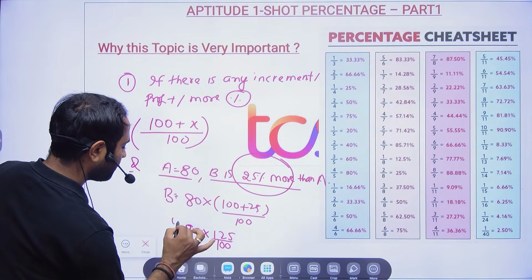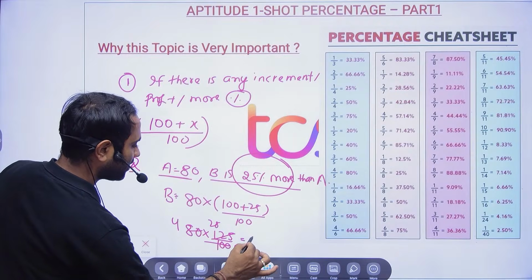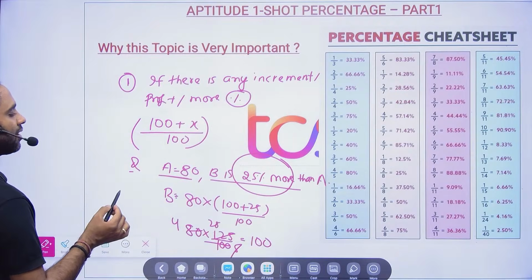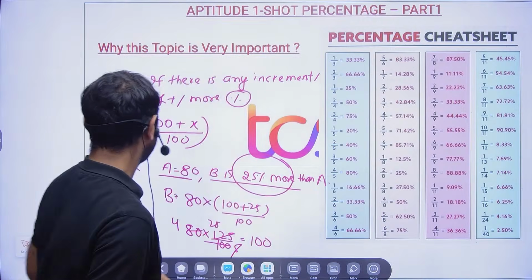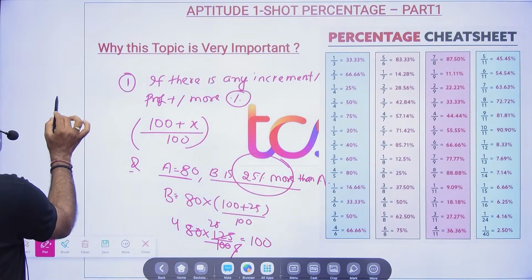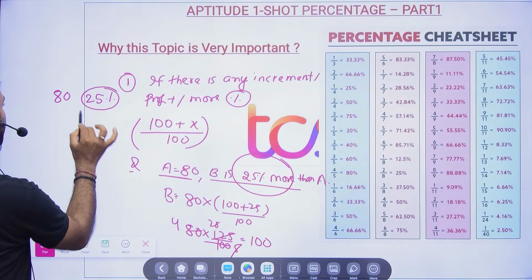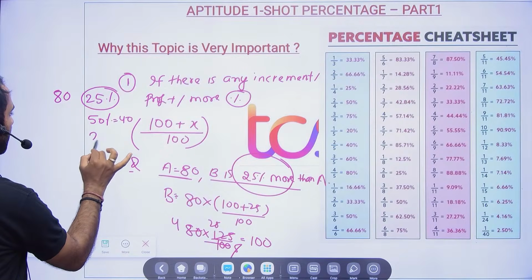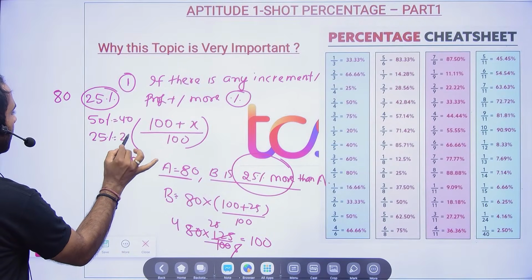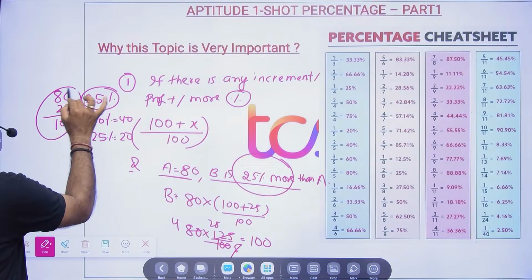The 25 fours are 100, so this will be nothing but 100. Right? But if you are smart enough, what will you do? 80, 25%. 50% is nothing but 40, so 25% will be nothing but 20. So 80 plus 20, in your mind itself you will tell that the answer will be 100.